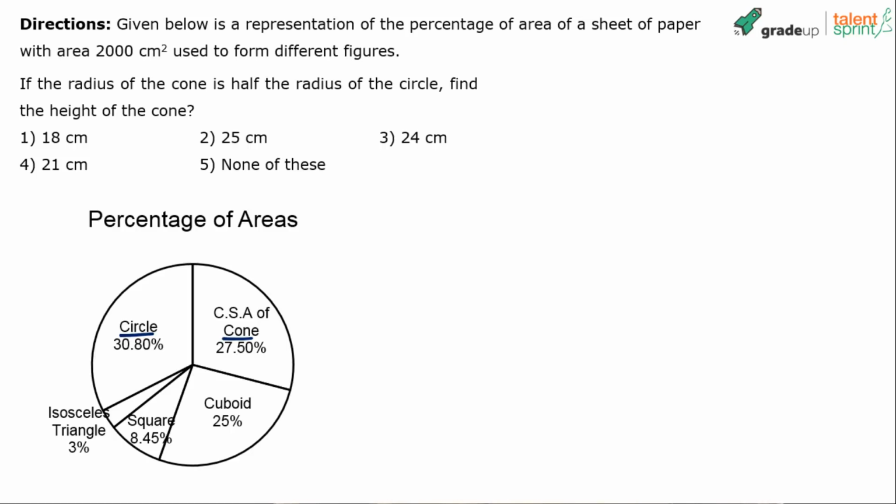Okay, answers have come in. 21 centimeter, option 4. Dheeraj Singh says it should be 75 by 7, which is option 5, none of these. We have Paras who's got 10.7.